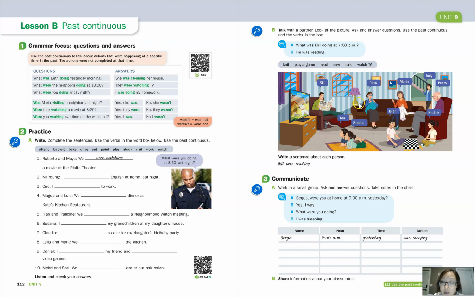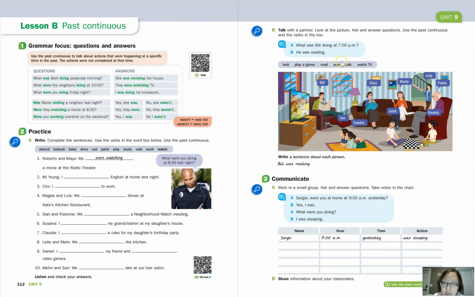Okay, and then the next one, play a game. So we can see that Isaiah and Beatrice are playing a game. So we can ask, what were Isaiah and Beatrice doing at 7 p.m.? Okay, because it's third person plural. Okay, and then we can answer, they were playing a game. Okay, and then read. We already did that in the example conversation here. So we're going to skip Bill and move on to the next activity.